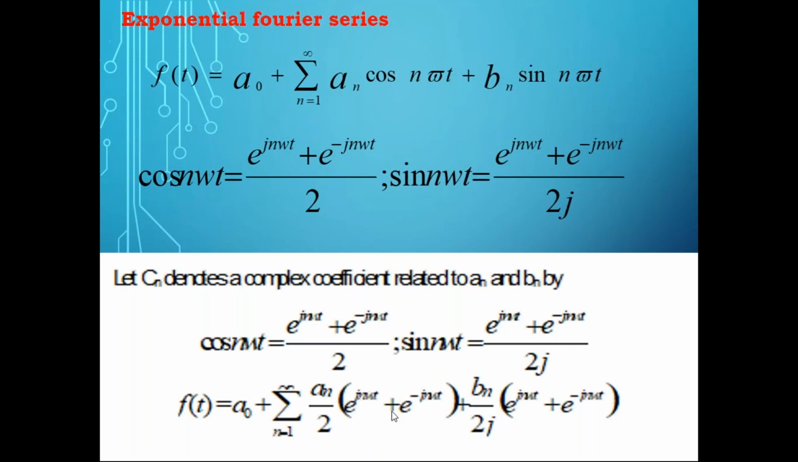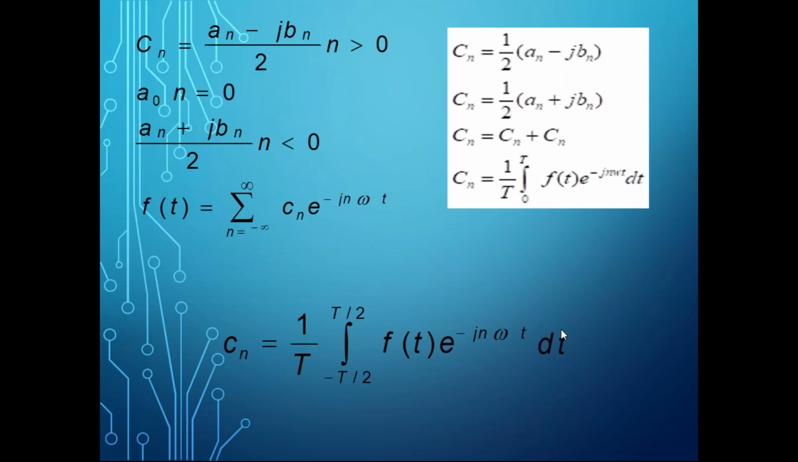Now, if you plot e power j n omega t, you are plotting the exponential e power j theta, and for all positive values it is going to rise from 0 to infinity. Similarly, e power minus j n omega t on the other side is the decaying exponential signal, which you already know. Rising e power j n omega t is the rising exponential signal, and e power minus j n omega t is the decaying exponential signal.